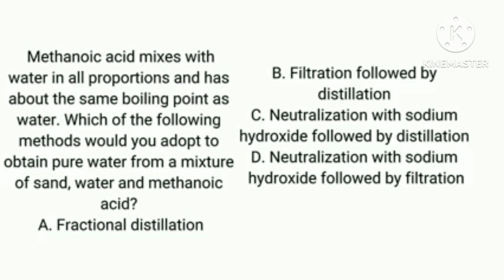Now, how do we use this? This is the method that is employed in the separation of these two liquids. Since they do not have the same boiling point, one will boil before the other. Methanoic acid has a boiling point of about 90 or so degrees Celsius, while the boiling point of water is 100 degrees Celsius. So it means that methanoic acid will boil first. If I apply heat, the methanoic acid will start boiling first, meaning that as it is boiling, the liquid is being converted to gas.